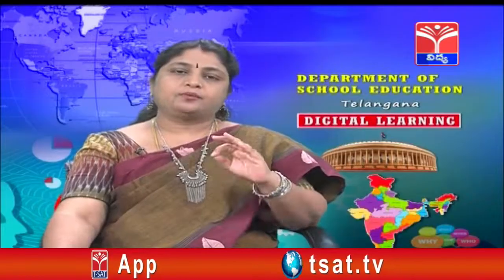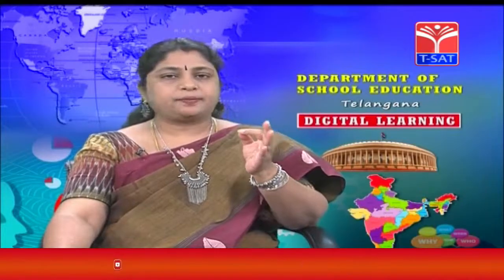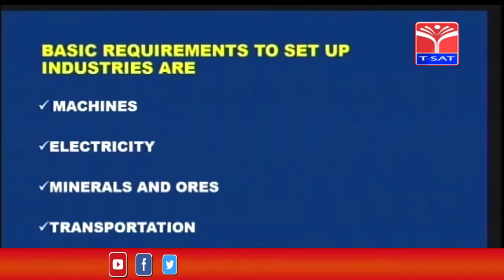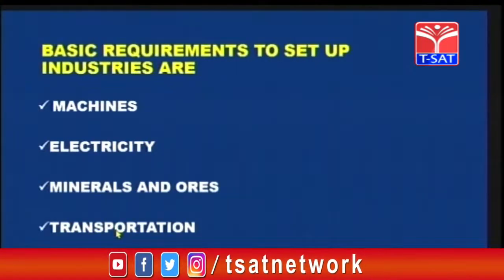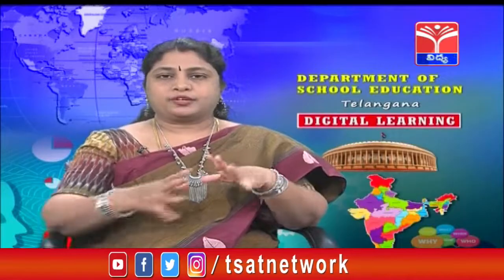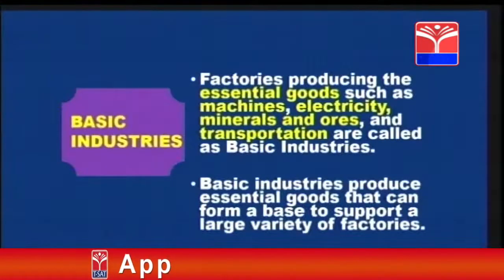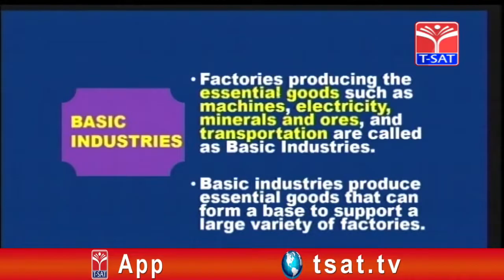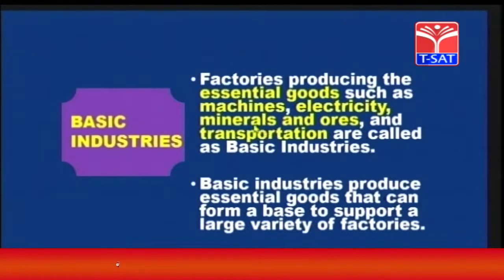So finally, what are the basic requirements to set up industries? Machines, electricity, minerals and ores, and transportation. Now, basic industries. What are basic industries? Factories producing the essential goods such as machines, electricity, minerals and ores, and transportation are called basic industries.